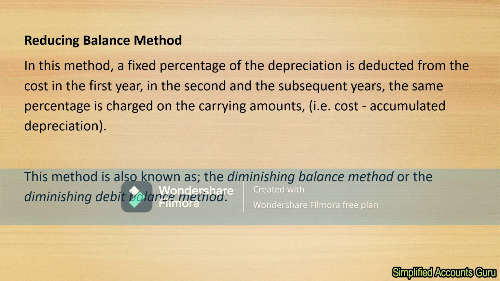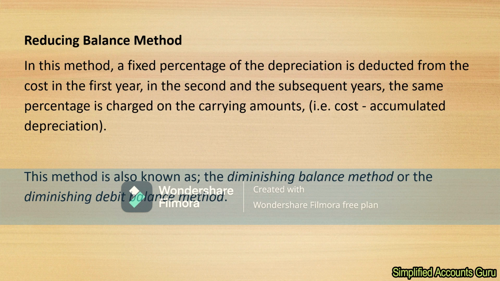Now, the other thing, we have another method which is the reducing balance method. The reducing balance method is where a fixed percentage of the depreciation is deducted from the cost of the product in the first year, and in the second and in the subsequent years, we use the same percentage that had already been calculated.